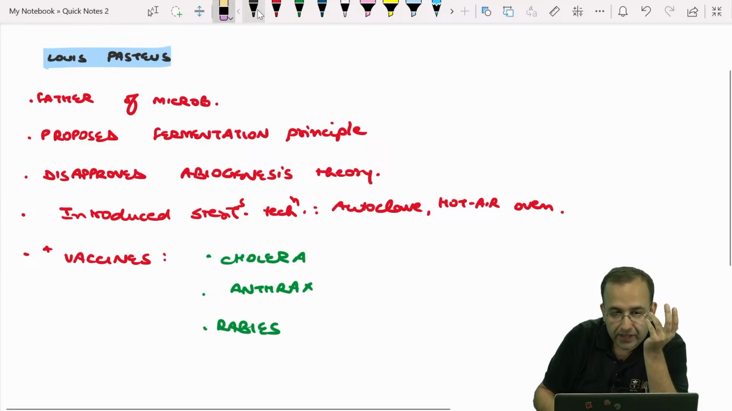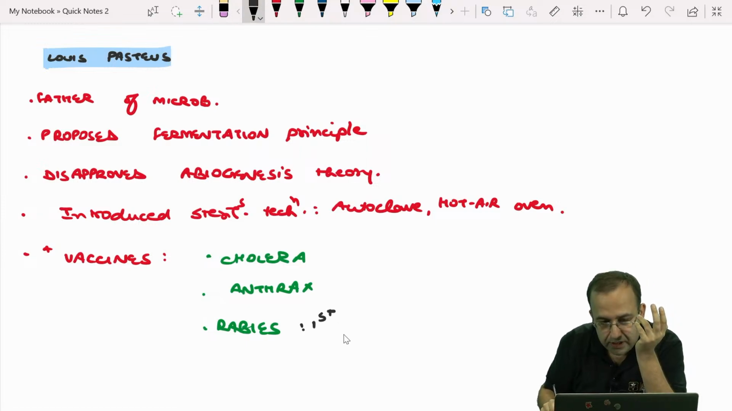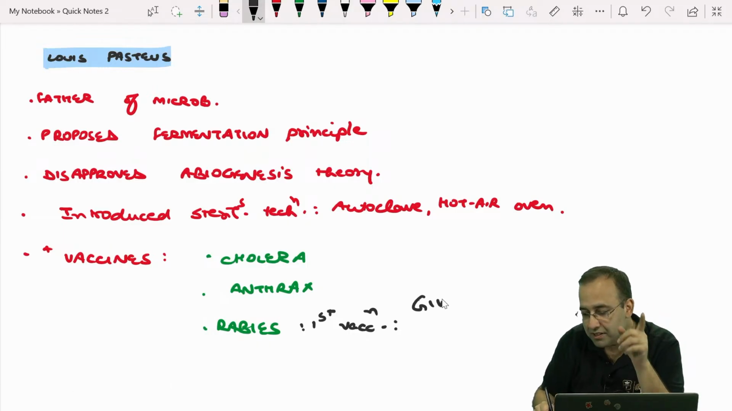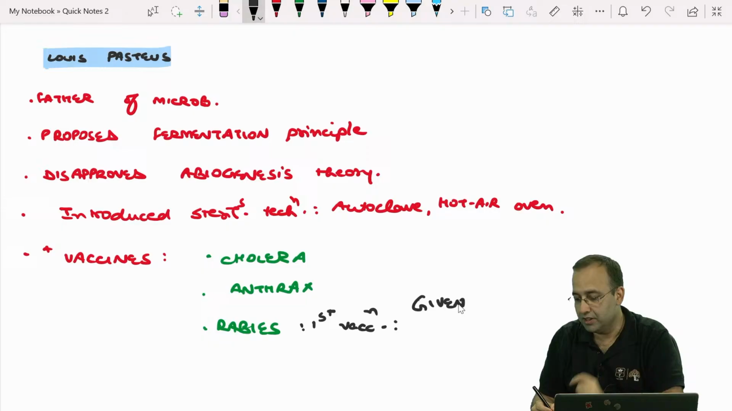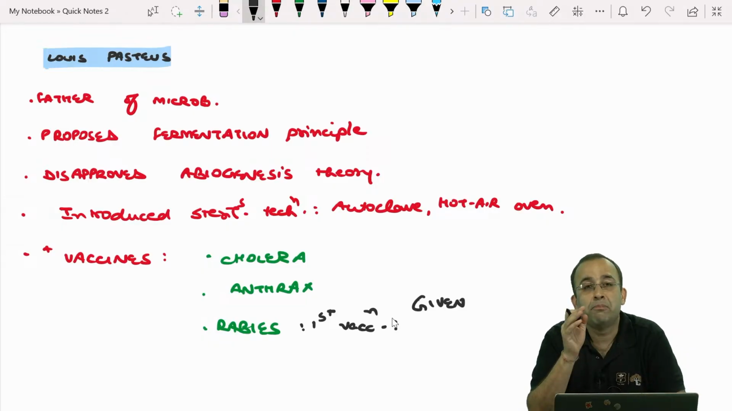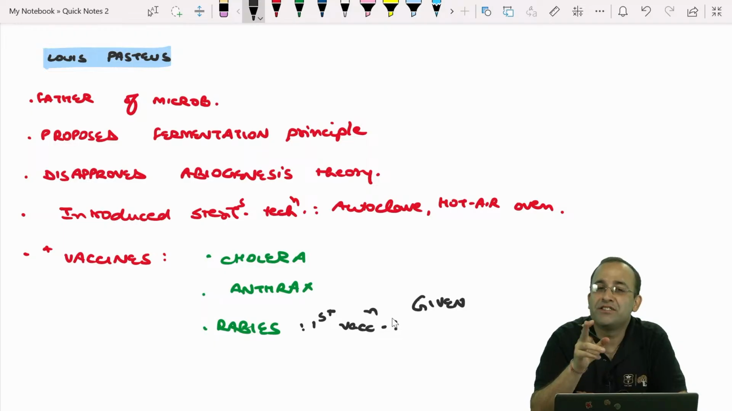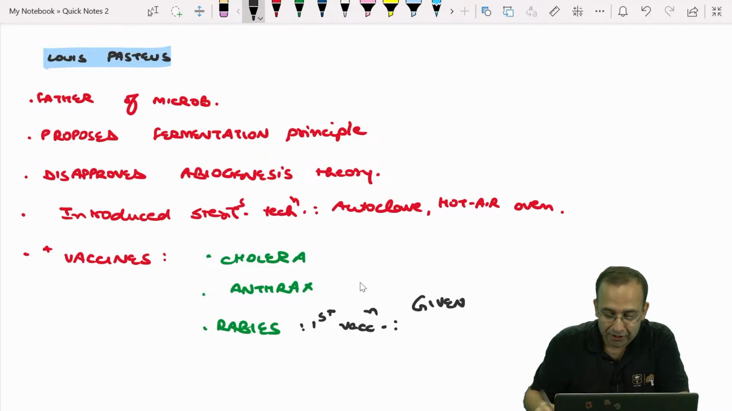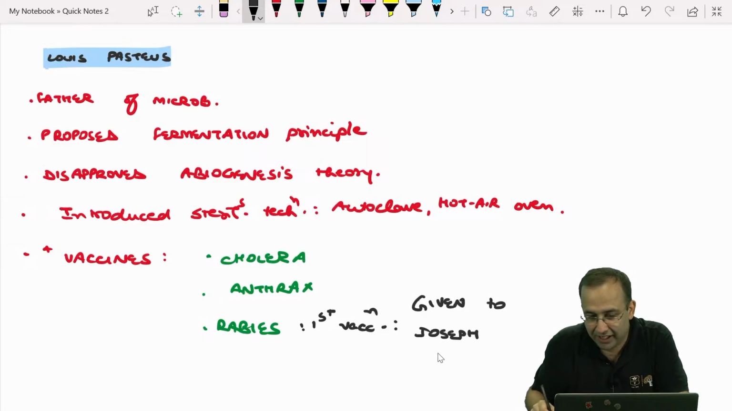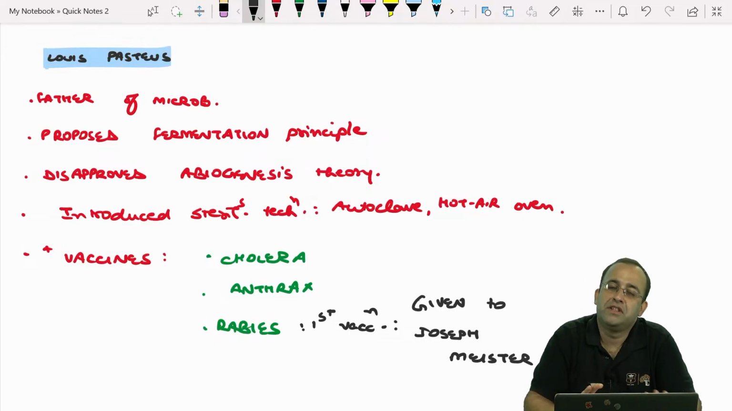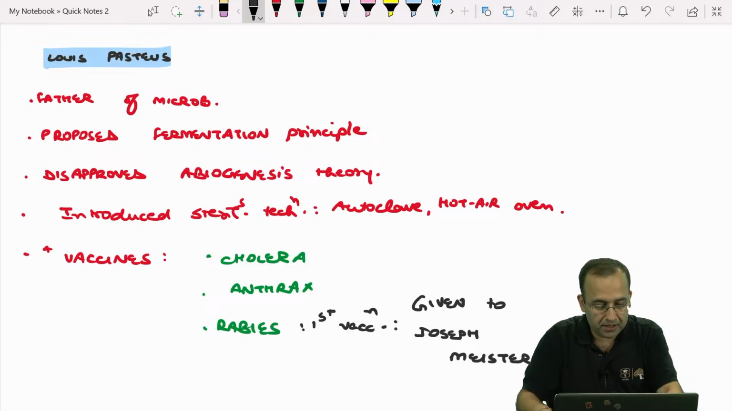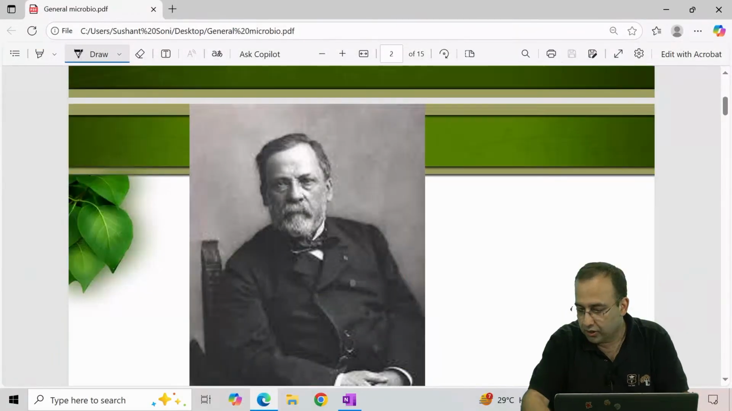But the thing is, the first vaccine for rabies was given to Joseph Meister. So this becomes important, especially in today's time, with what is going on. This is with respect to Louis Pasteur, and this is how Louis Pasteur looks.